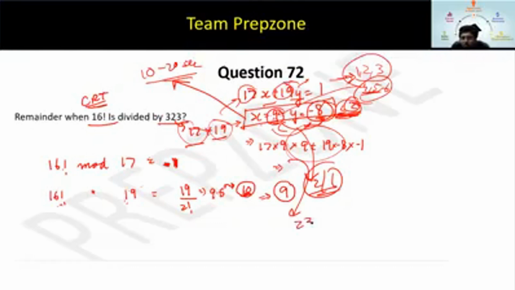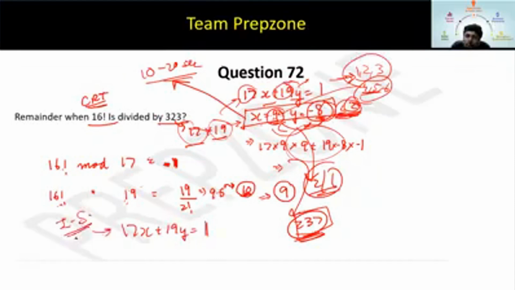The answer that you are getting is 237 from here. Yes, Bharat, the answer will be 237 to this question. Good. Bharat, you just have to use the hit and trial method. This is 17x plus 19y equal to 1, right? In fact, you will learn this in integral solutions also, how an AP is formed in this case. Priyam, if you make the coefficient of x as 1, suppose x equal to 1, then what will happen?